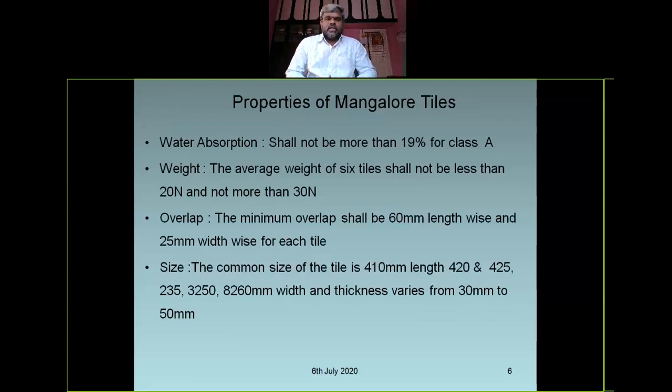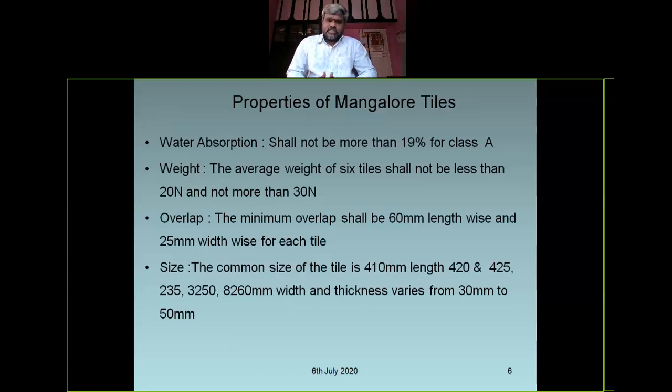The average weight of 6 tiles shall not be less than 20 Newton and not more than 30 Newton. Overlap: the minimum overlap shall be 60 mm lengthwise and 25 mm widthwise for each tile. This is the tolerance limit for tile measurements.